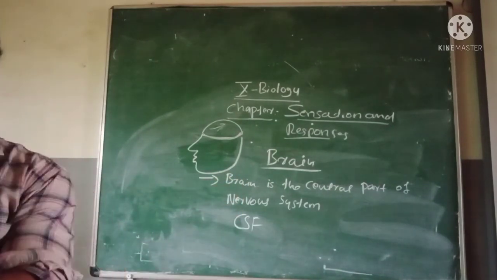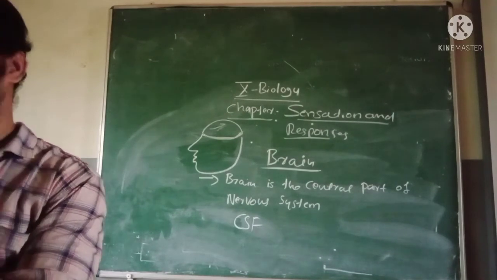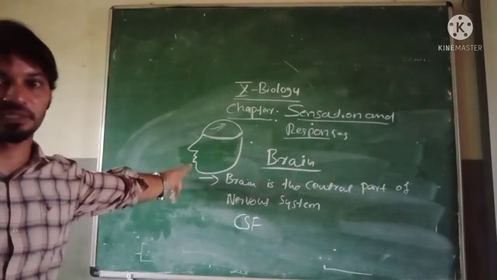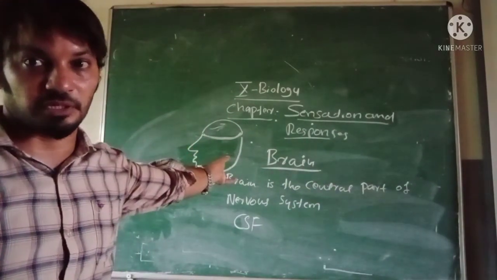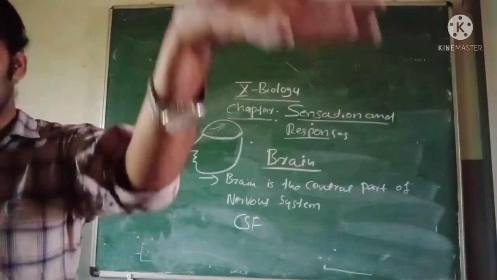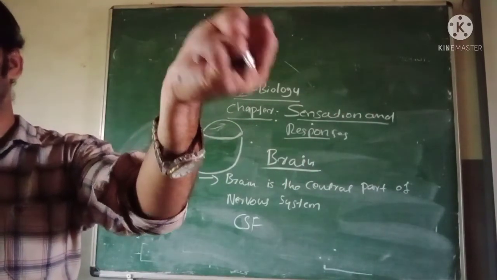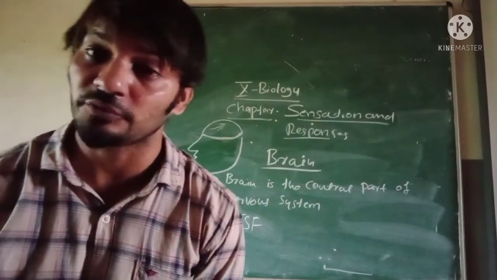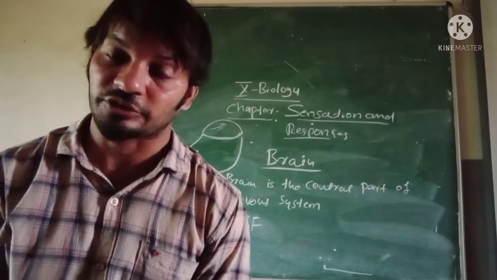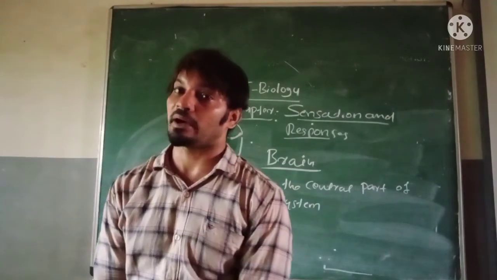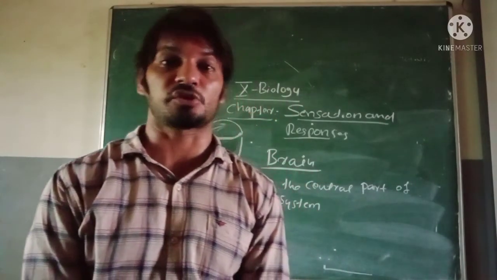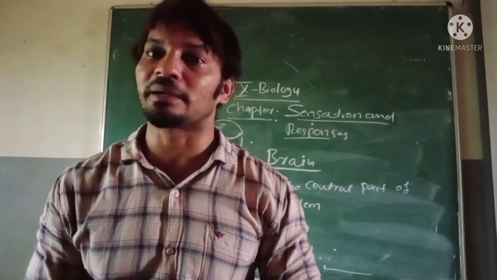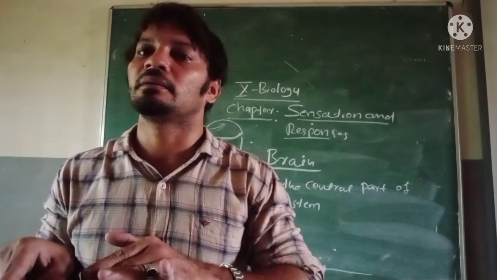Okay. Now you have to take the page number. Page number 14. Look at the top: one paragraph is there about the brain and cerebrospinal fluid. The cerebrospinal fluid is formed from the blood and reabsorbed into the blood. What does cerebrospinal fluid do? It provides nutrients and oxygen to tissues of the brain. How is it formed? It is formed by the blood and reabsorbed by the blood.